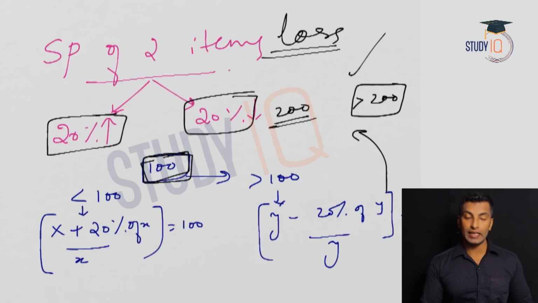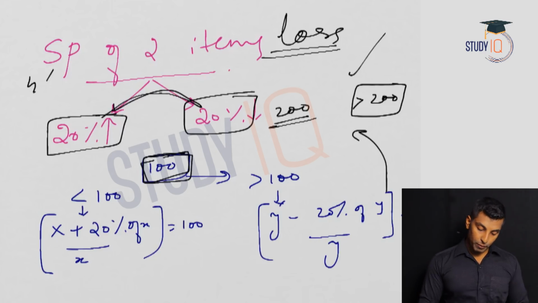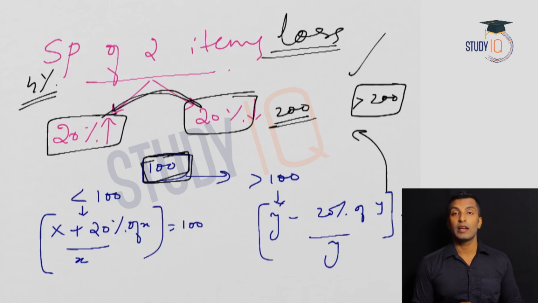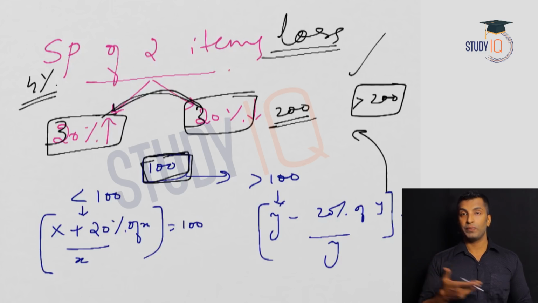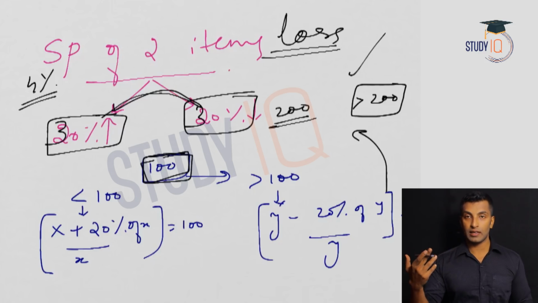And what is the loss percentage? Just multiply these two, 20 times 20, you'll get 400, so 4%. Always a loss, and 4% loss. If it is 30-30, 9% loss. If it is 60-60, then 36% loss. Like that it will go. I hope this is clear for all of you.